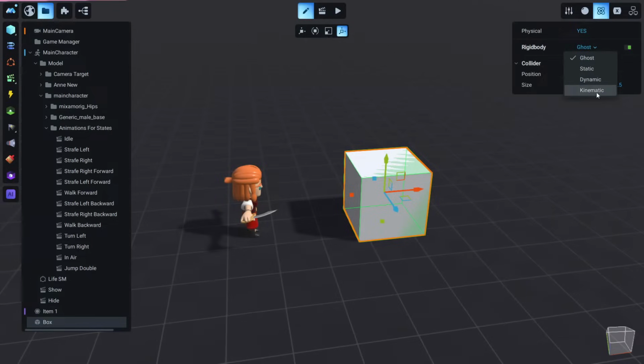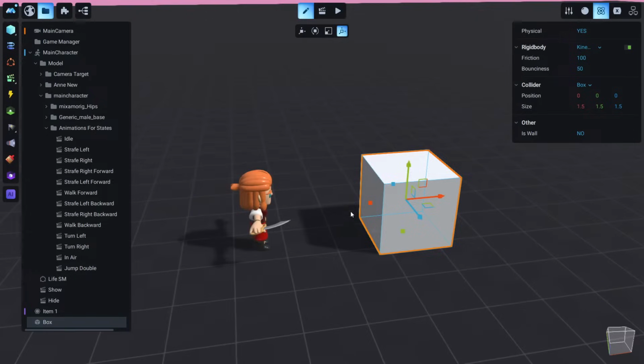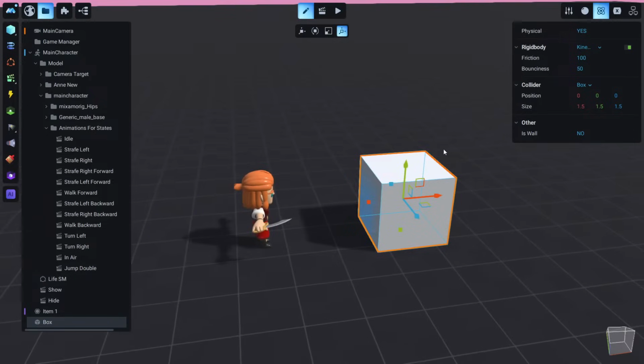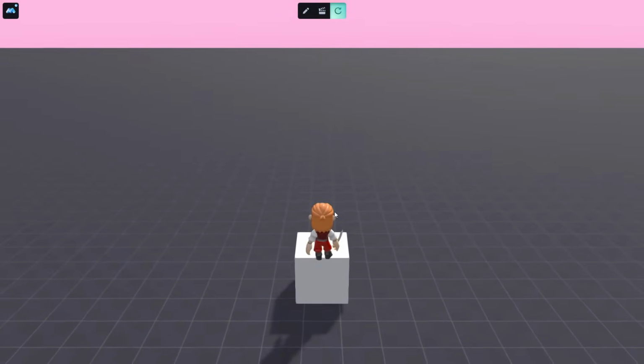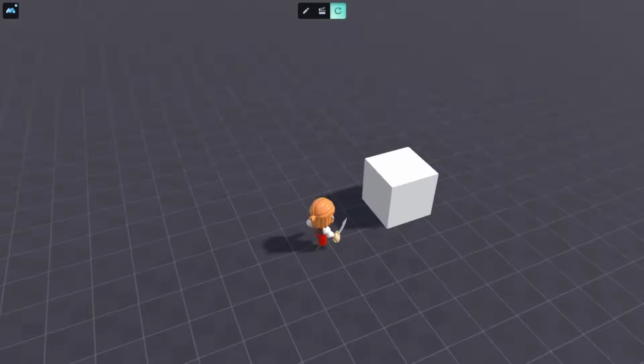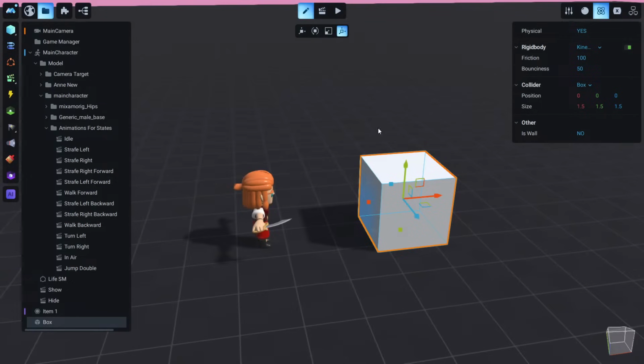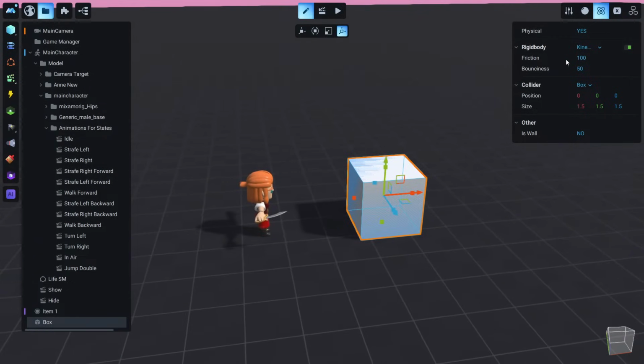Let's go to kinematic. I will skip dynamic for a second. Kinematic is exactly the same as static, so our character can jump on it and have collision events, but the only difference is that with kinematic we can include this in an animation and animate it.